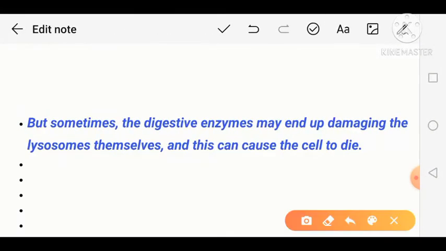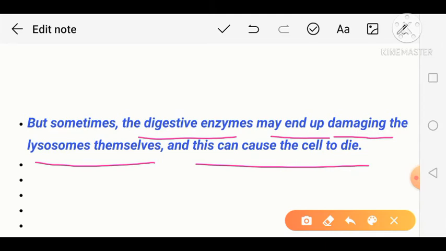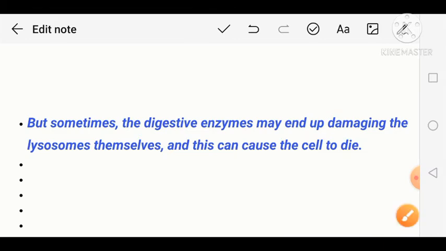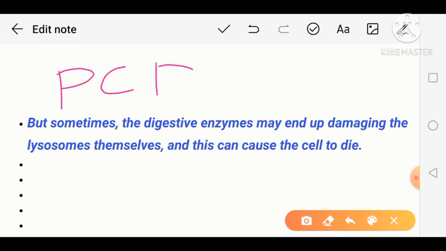But sometimes the digestive enzymes end up damaging the lysosome itself, and this causes the cell to die. My dear friends, there is a very well-known mechanism called programmed cell death. What does programmed cell death mean?